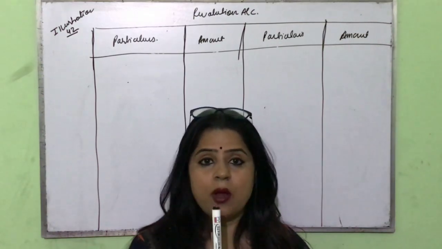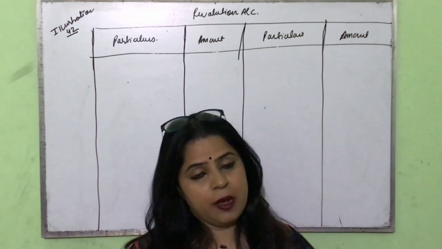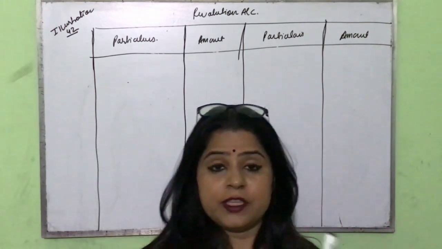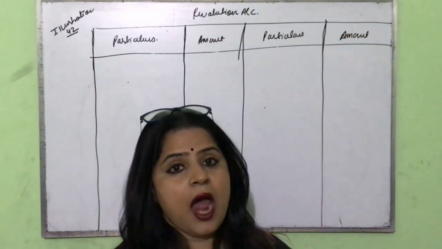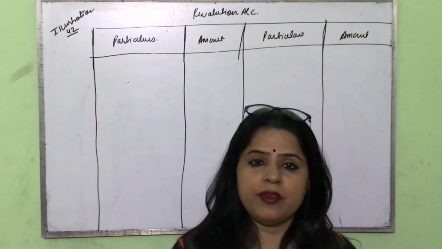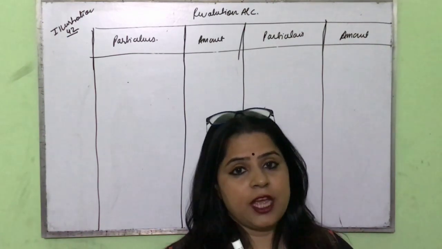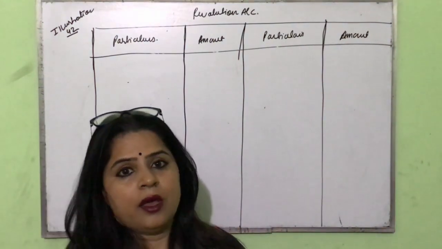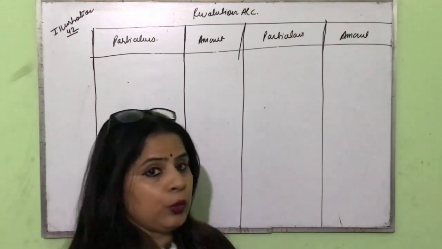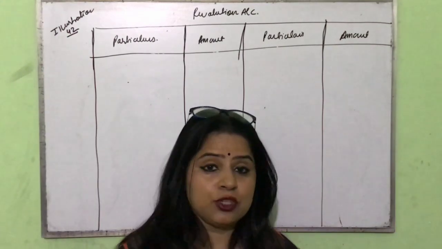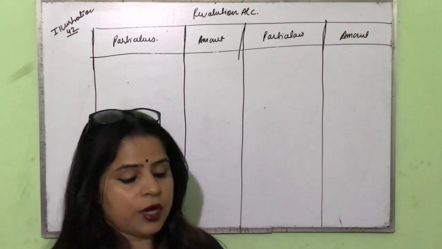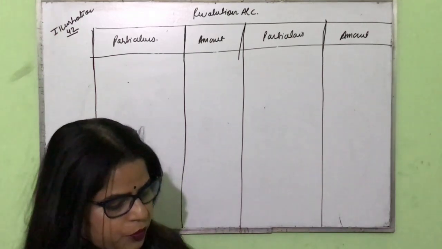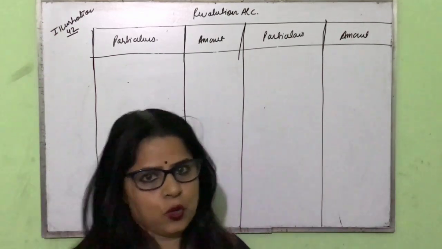Partners capital account you had already learned in your first chapter, fundamental of partnership. You know it very well, how to prepare a partners capital account by a fixed method and fluctuating method. And balance sheet you had already learned in your previous class 11 in the chapter final account. So that will help you in this chapter also, how to prepare a balance sheet. So let us solve this question. It's illustration number 42 of your book, page number 3.39.